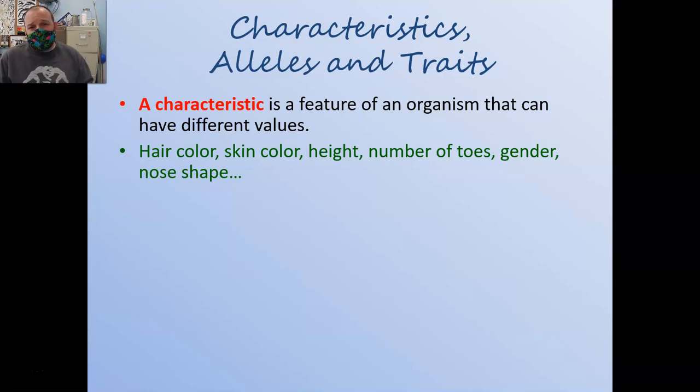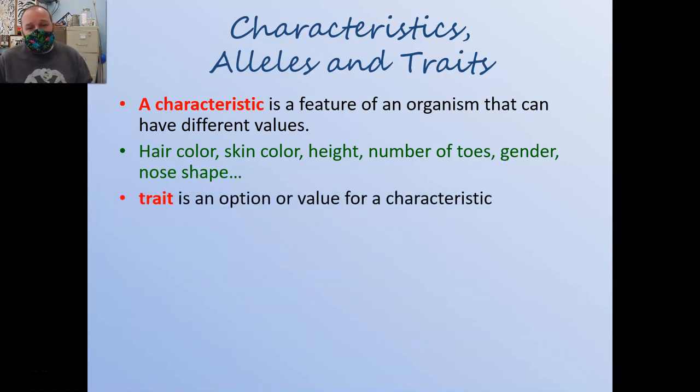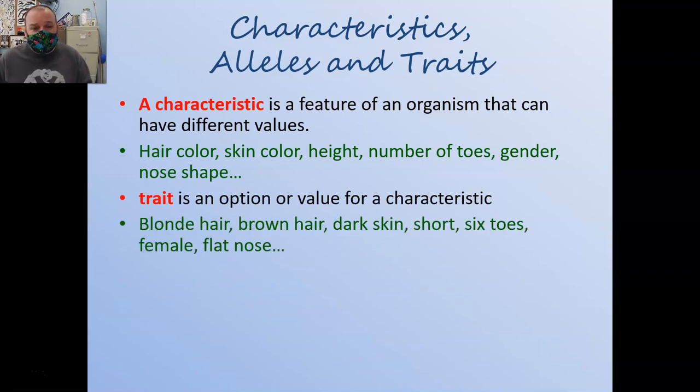You can have blonde hair, brown hair, black hair, red hair, pink hair, you name it. All of those are different values for the characteristic of hair color. Skin color, height, number of toes, all these things are characteristics. Traits is the term we use for an option or a value for one of those characteristics. So blonde hair, brown hair, red hair are all traits for the characteristic of hair color.